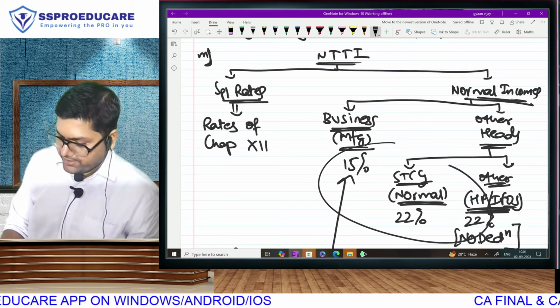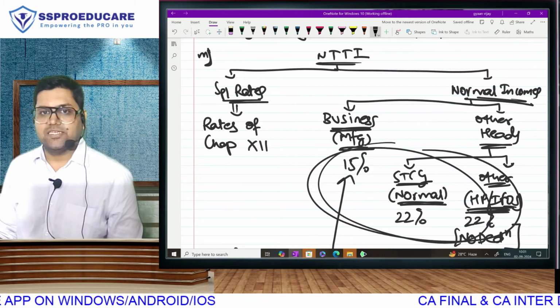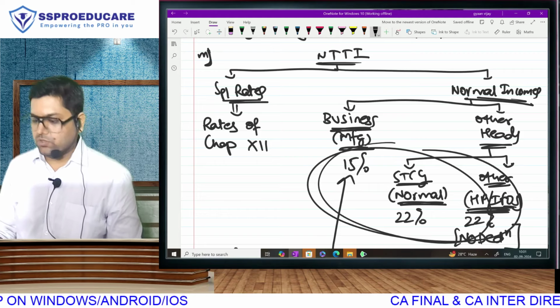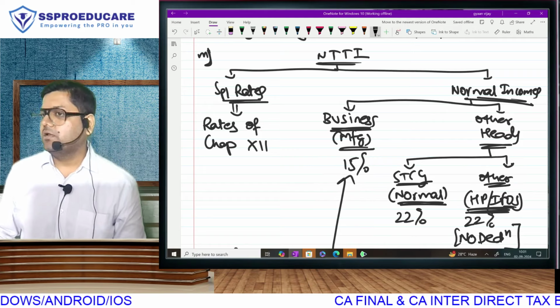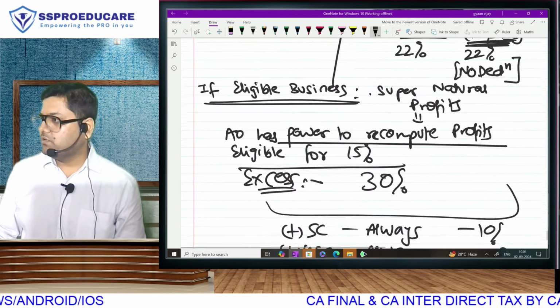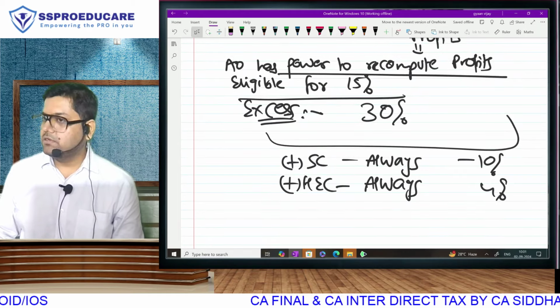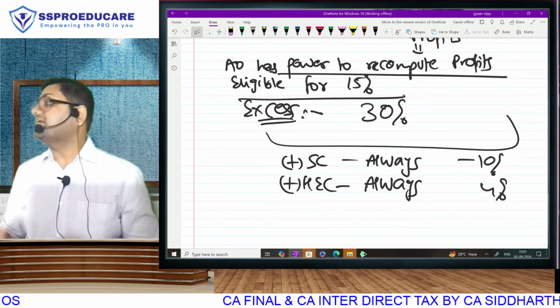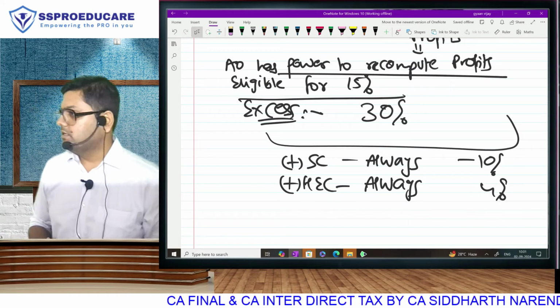Here I did not write 17.16 and 25.168. You understood? Because surcharge and cess I had to include for everything. Is that clear, bro? Everyone, this is that extra part of BAB and BAE for 8% saving.